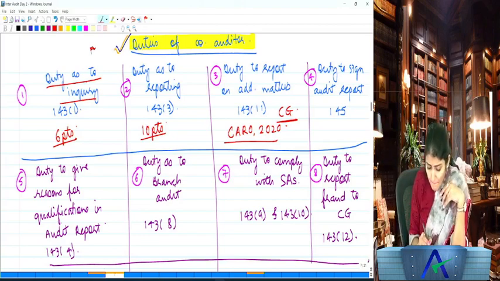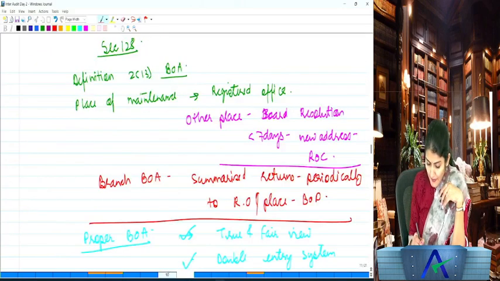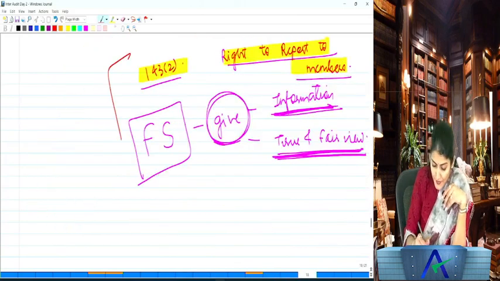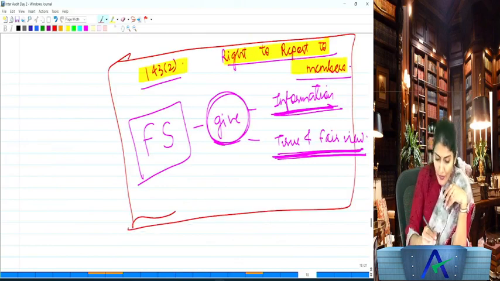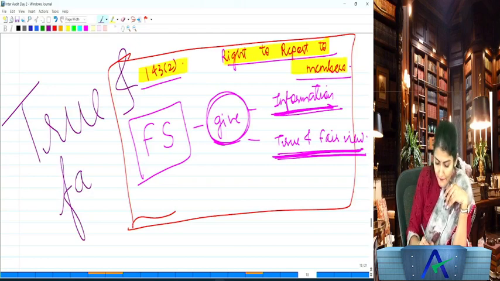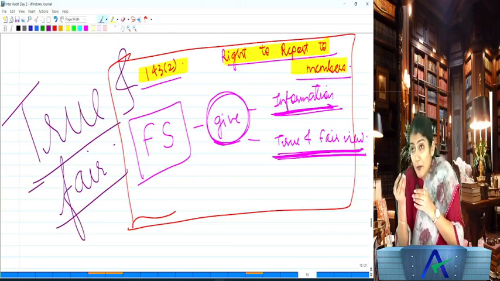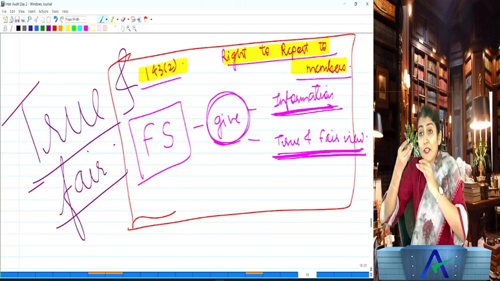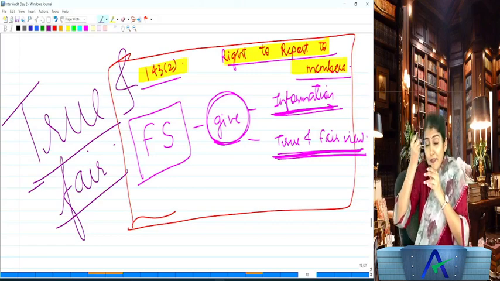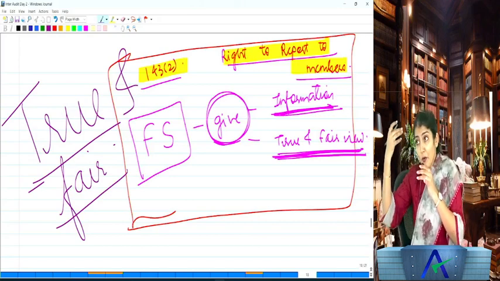What is the main bread and butter of the auditor? What is the main duty of the auditor? To express an opinion on the true and fair view. This is your main bread and butter. This is your primary objective. This is the main objective of the audit. What is the objective of the audit? To express an opinion on whether the financial statements give a true and fair view.